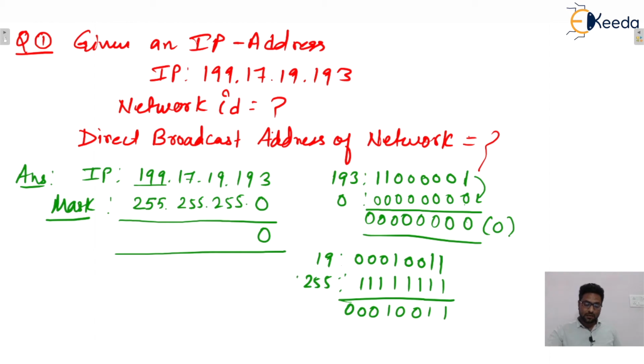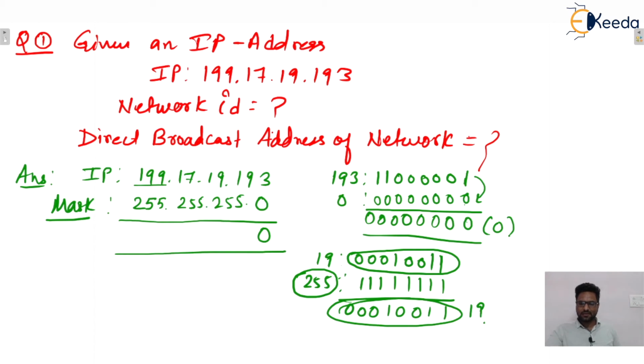So bitwise AND with 255, meaning all ones, leaves the value the same. If it is 19, then it will be 19, nothing else. So here there will be 19. Similarly, 17 bitwise AND with 255 will be 17. And 199 with 255 will be 199. So that will be the network ID.